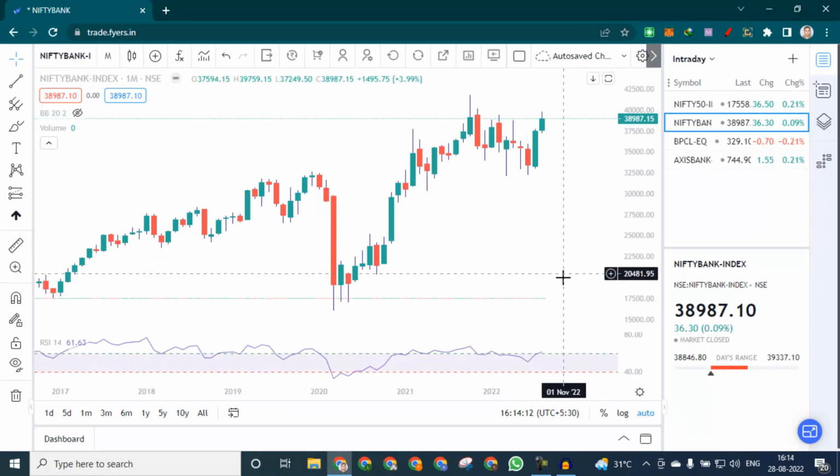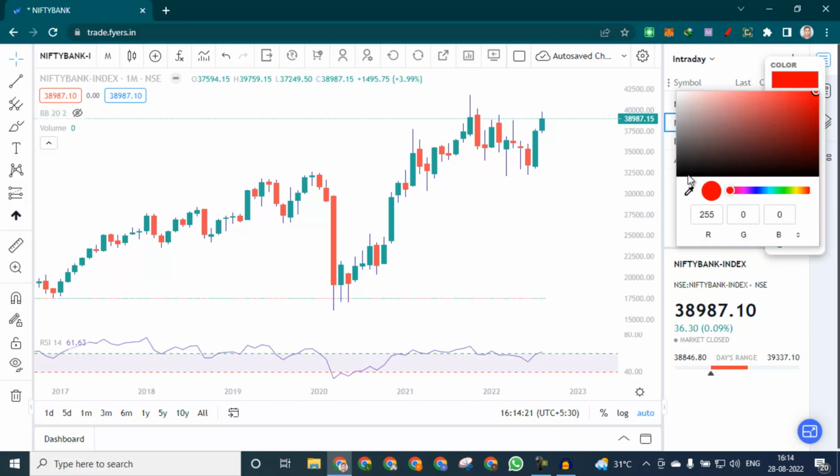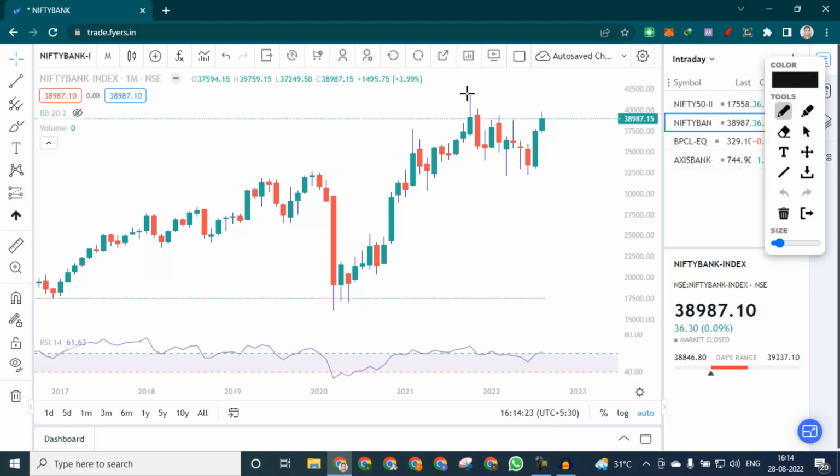Now let's look at Bank Nifty. If we go to the monthly chart of Bank Nifty, we can see it just crossed 61, and it is quite a bit stronger than Nifty. You can see that this is a trend line it was maintaining, and it has closed above this trend line. So Bank Nifty is looking stronger than Nifty. But if it opens gap down, then we can see some support near.